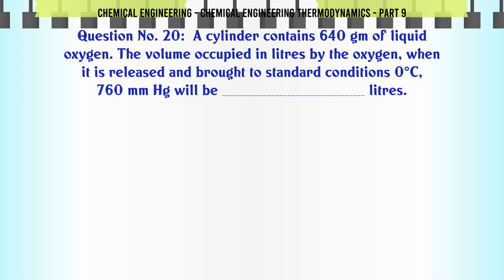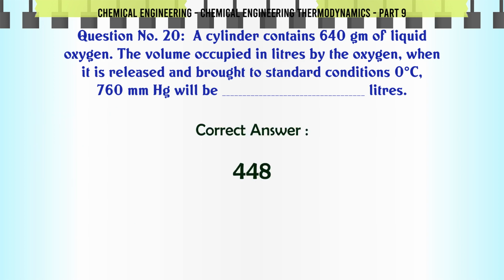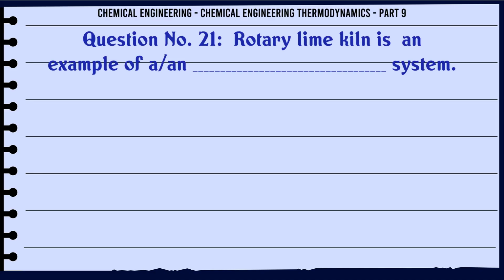A cylinder contains 640 grams of liquid oxygen. The volume occupied in liters by the oxygen when it is released and brought to standard conditions, 0 C and 760 mm Hg, will be liters. A. 448, B. 224, C. 22.4, D. data insufficient, can't be computed. The correct answer is 448.